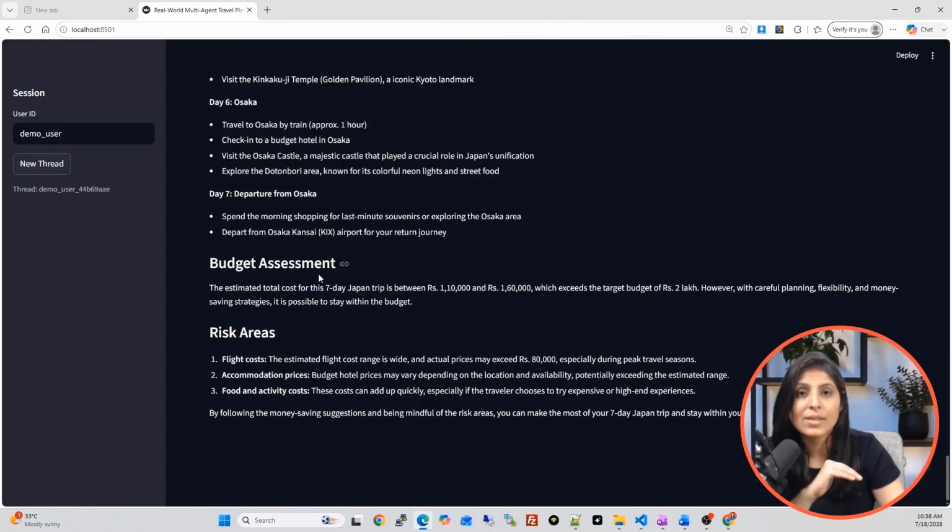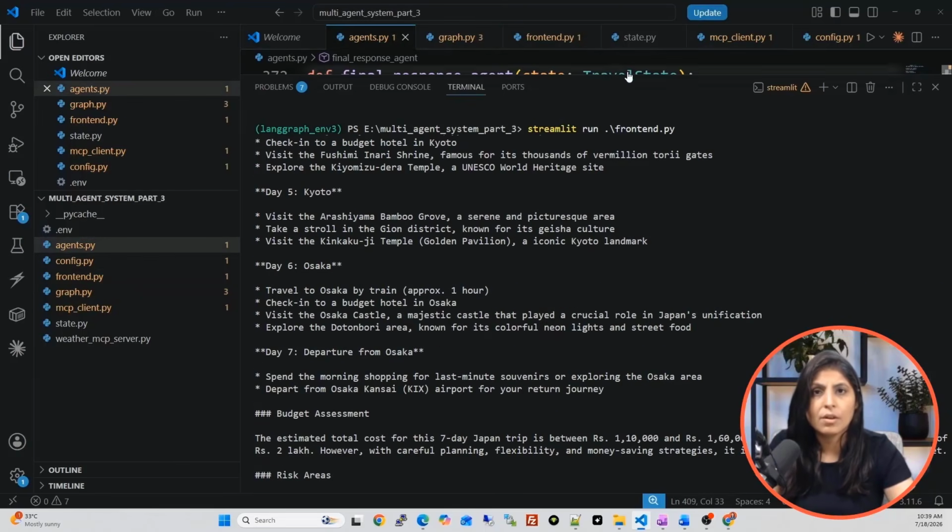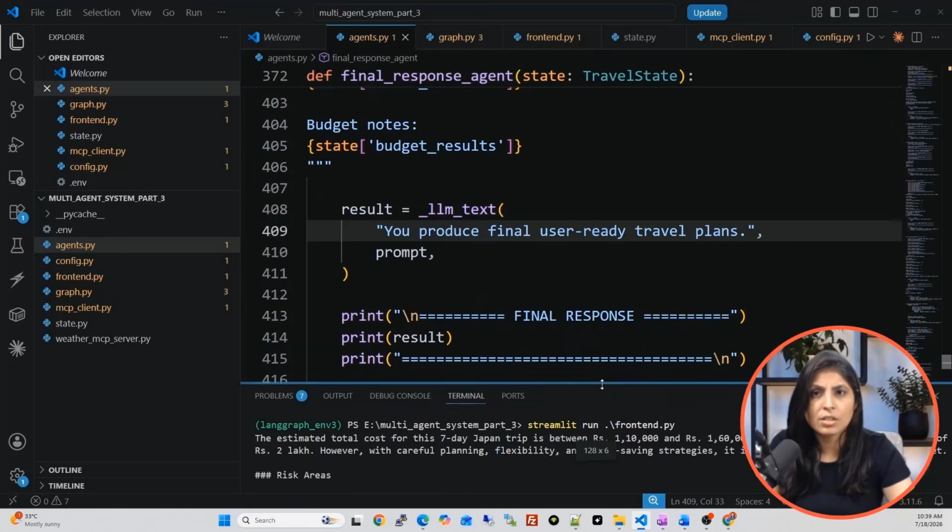If that request is safe and relevant as per our application, then only that request will be given to the supervisor agent. Otherwise, our AI application will block that request right there. So we will implement this part, and you just need to make modifications in the supervisor agent Python function. So let's open that file. Open agents.py, because in agents.py we wrote all the agents.